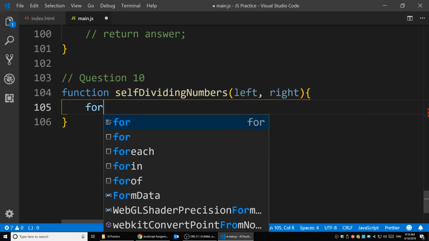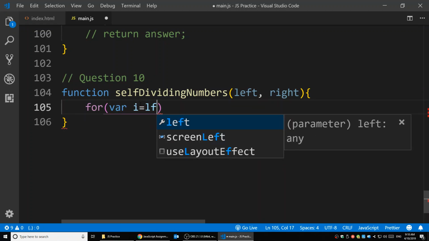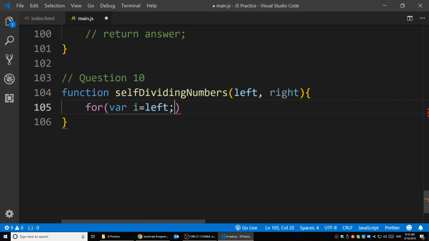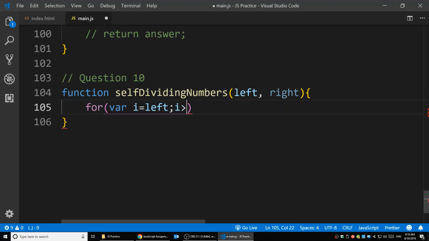And for this loop, we're going to think about when to start and when to stop. So I think we're going to start from the variable I, going to start from the left number. When I is smaller or equal to right, we're going to continue it, right? And every time we plus 1 to the I. So we are getting from left and adding 1 until right. Right, that is what we're going to check.